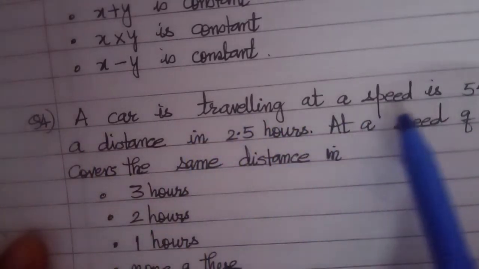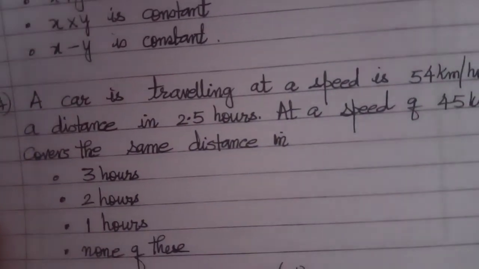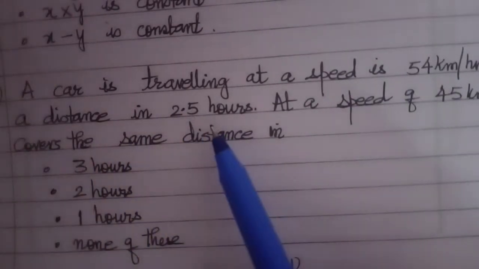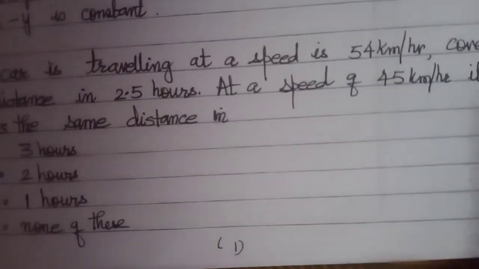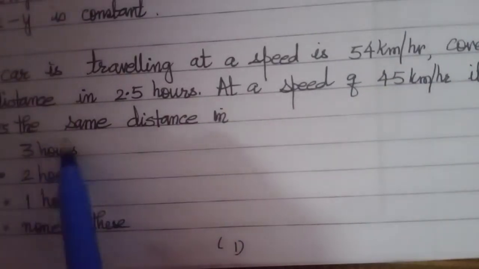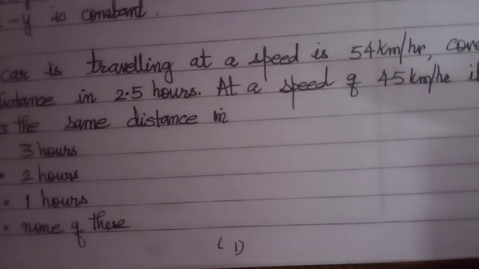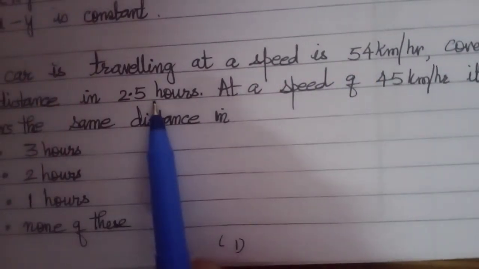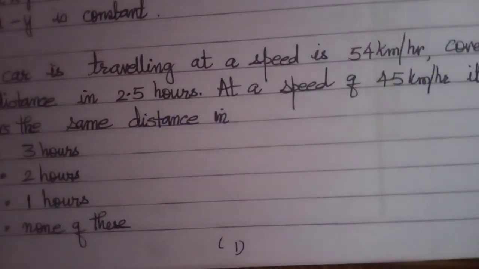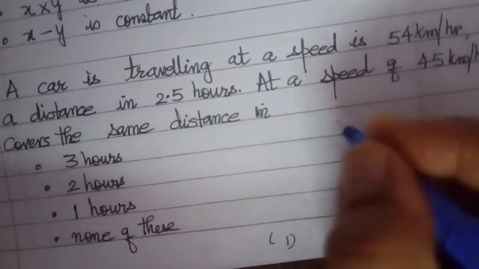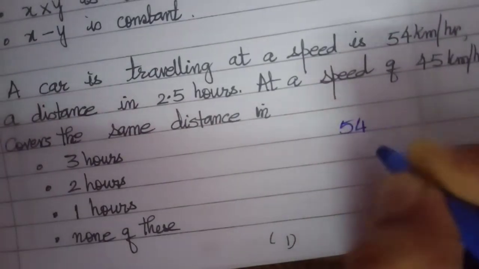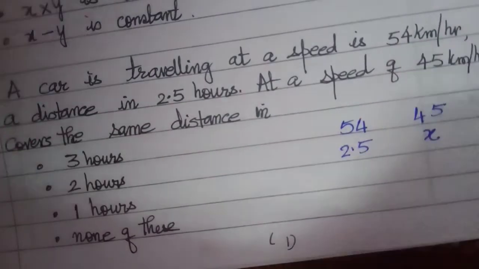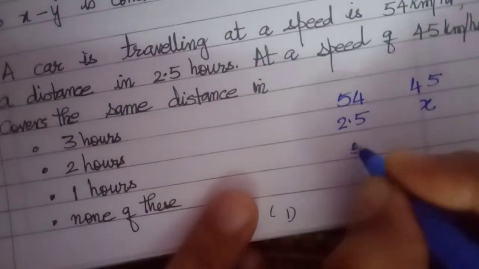A car is traveling at a speed of 54 kilometers per hour and covers a distance in 2.5 hours. At a speed of 45 kilometers per hour, it will cover the same distance in? If the speed is more, time will be less; if the speed is less, time will be more. It is inverse. So this is speed, time is 2.5. If the speed is this, what will be the time?